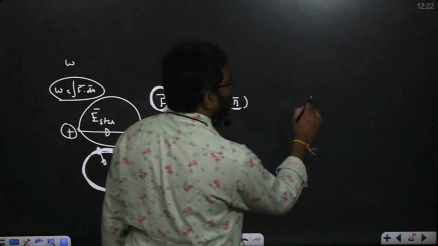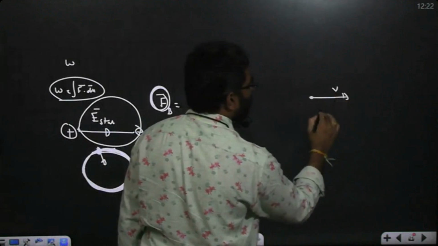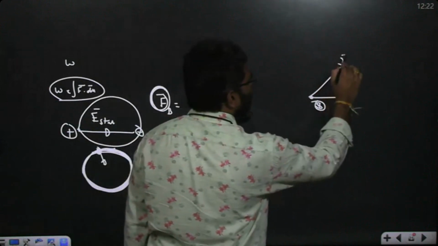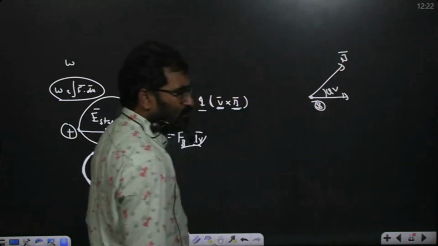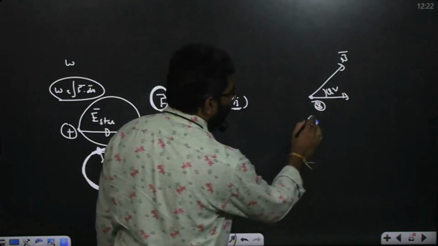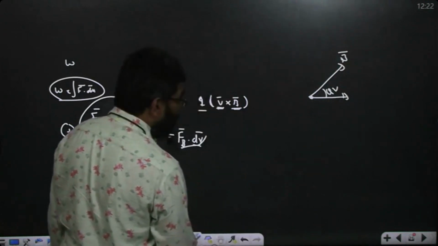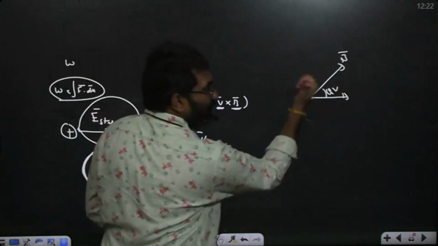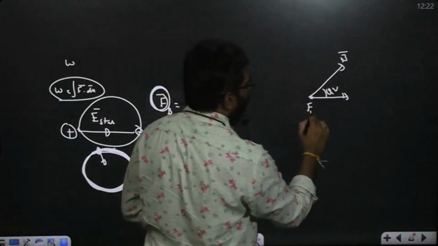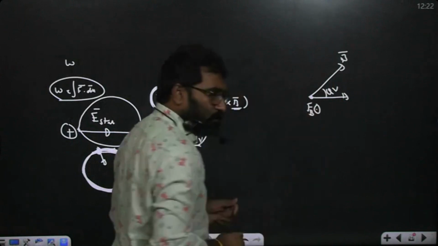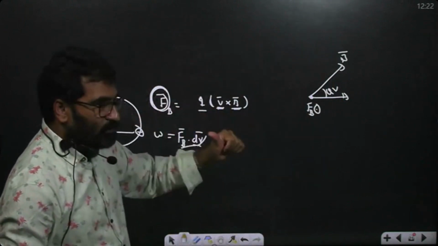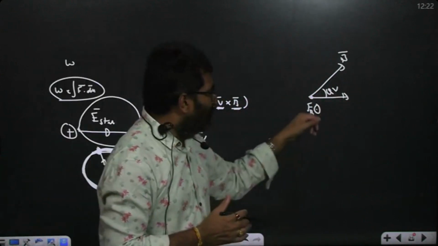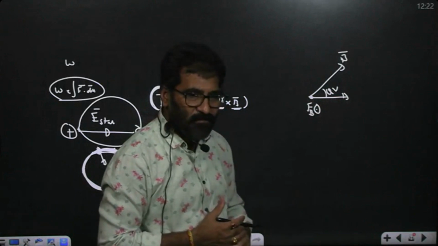Actually, this particle is moving along this direction with speed V. The external magnetic field is given. Suppose you take the magnetic field along this direction B bar. The angle between them is theta. So what is the force? V bar cross B bar is in which direction? V bar cross B bar is outward, so the force will be outward. But the displacement is along this direction.